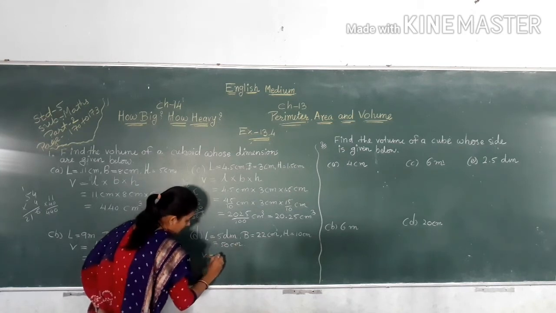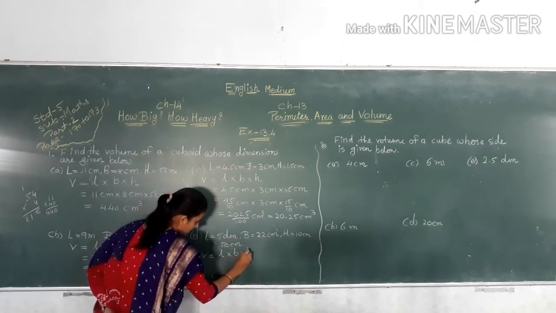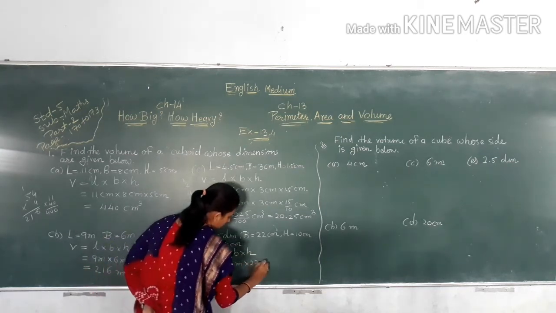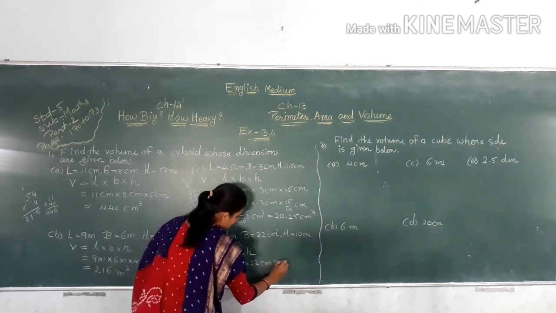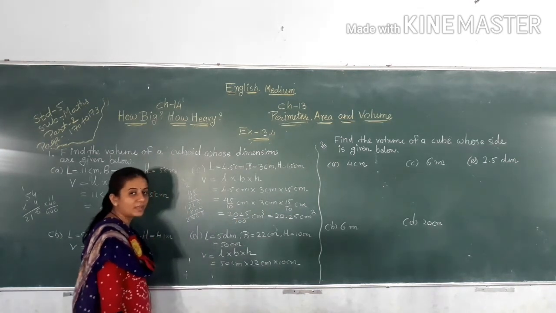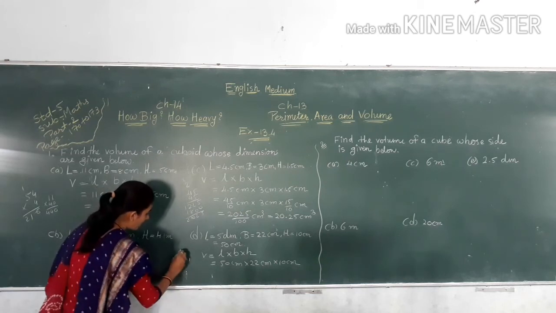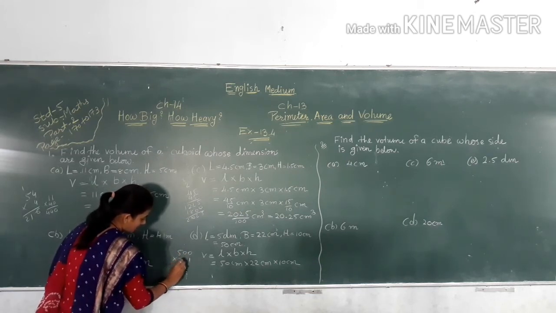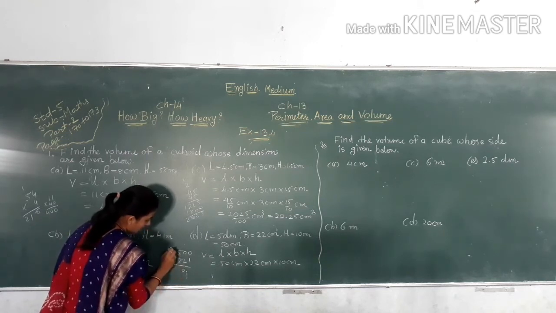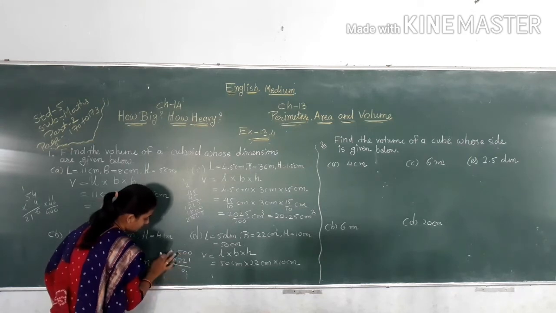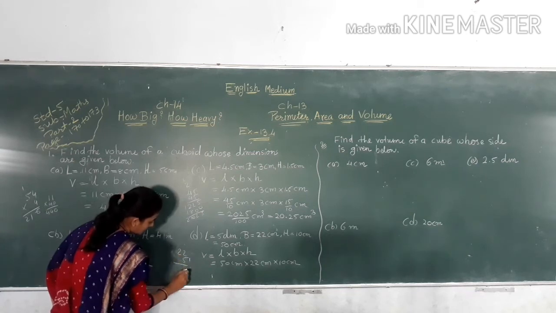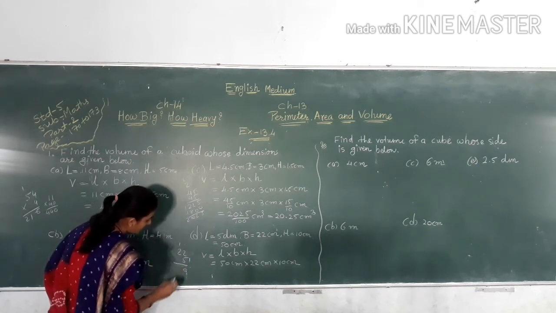Now V is equal to L multiply B multiply H. So 50 centimeter multiply 22 centimeter multiply 10 centimeter. 50 tens are 500. 500 multiply with 22. 22 multiply 5, 5 2s are 10, carry 1, 5 2s are 10 plus 1 is 11.